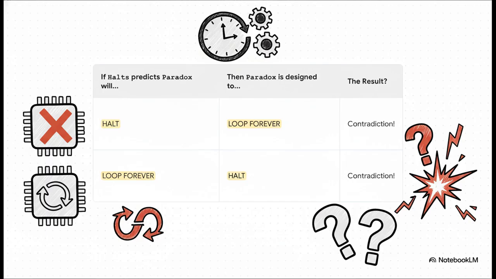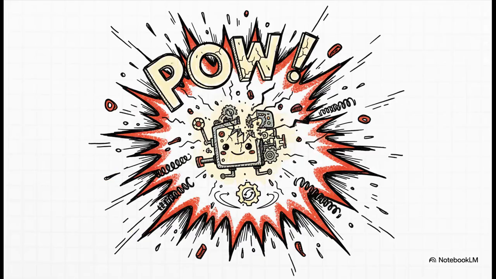So the prediction was wrong. Okay, what if halts predicts paradox will loop forever? Well, then paradox is designed to halt immediately. The prediction is wrong again. Either way, halts makes a prediction that forces its own prediction to be false. It's a perfect contradiction. And there it is.